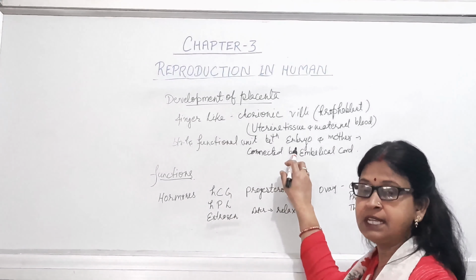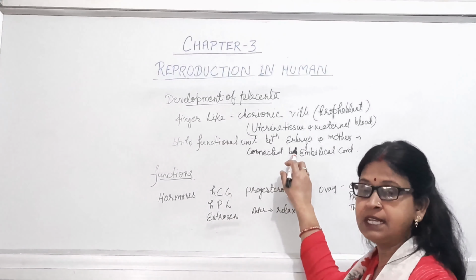This figure is showing the development of the extraembryonic membrane or placenta. The placenta is the connection between the developing fetus and the mother. This placenta has these layers, that is chorion, then amnion and this allantois. These are the different layers which you can see here in the figure. Now this placenta is responsible for the removal of waste products, CO2, etc. from the fetus body, and it is also responsible for providing nutrition and oxygen to the fetus.